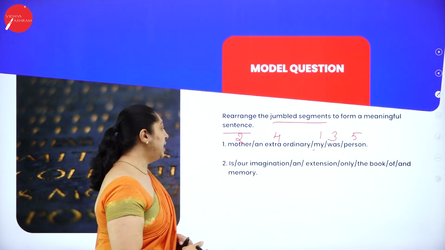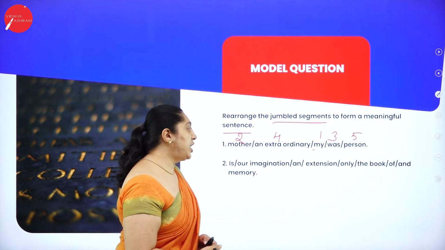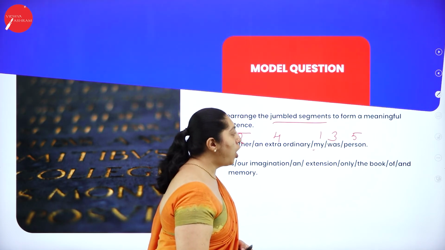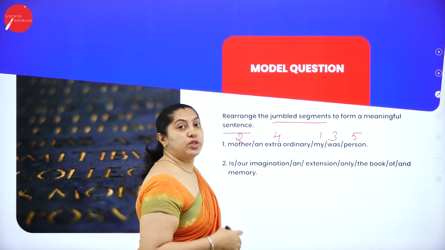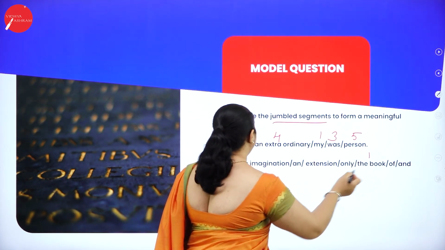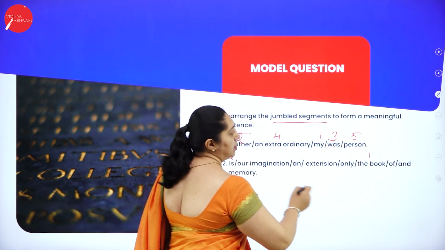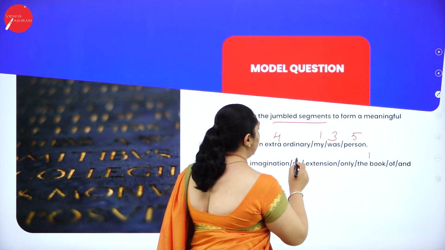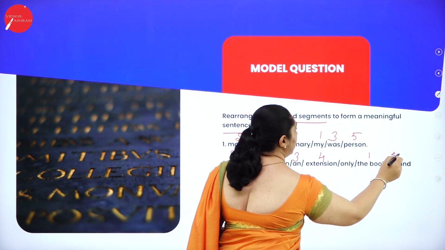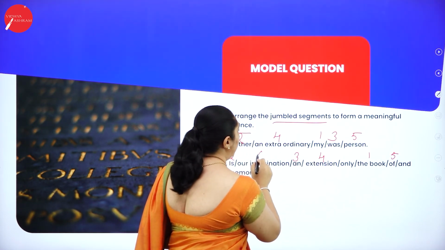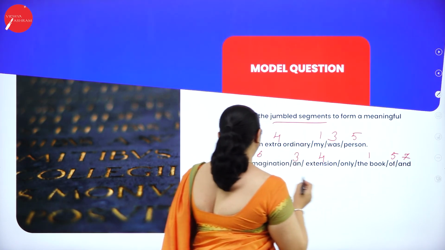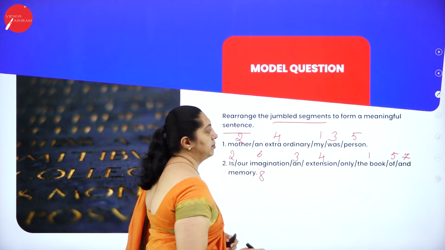And the second one, is our imagination an extension, only the book of a memory? So the right answer for the second question is the book is an extension of our imagination and memory.